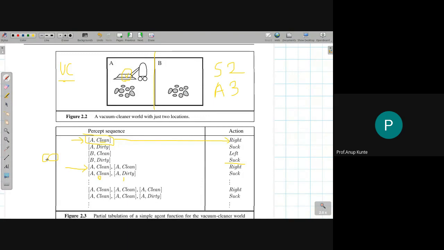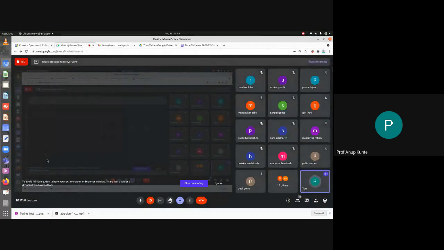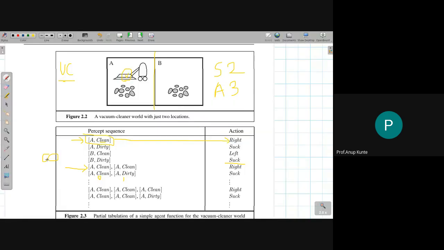So any agent that depends on creating a table of mapping between a percept sequence and action is not going to be realizable. So that's the first kind of agent that people thought of when they tried to represent real world problems using an agent abstraction, and that was to generate a table, a listing of mapping between percept sequence and the action. Very minimal programming is required for mapping between these two, but coming up with this table itself is definitely a very difficult task.